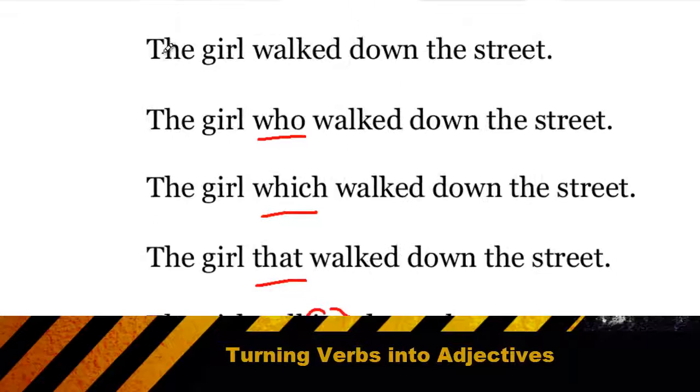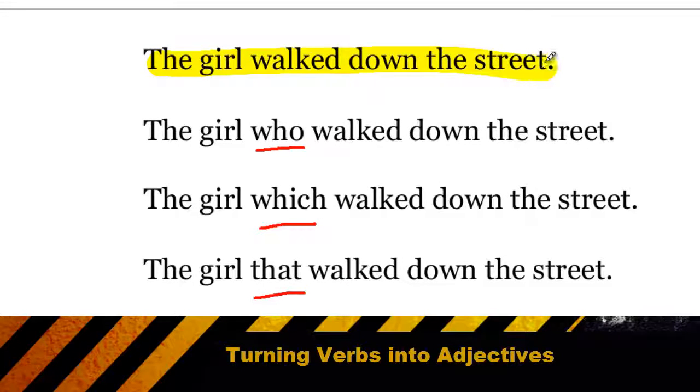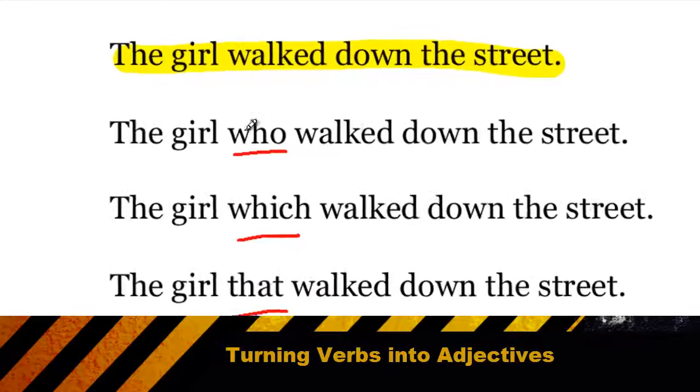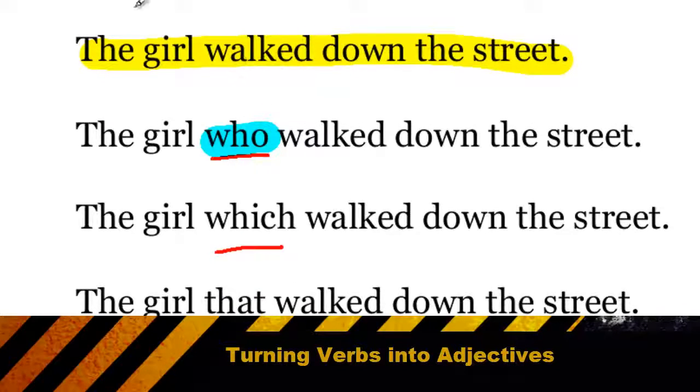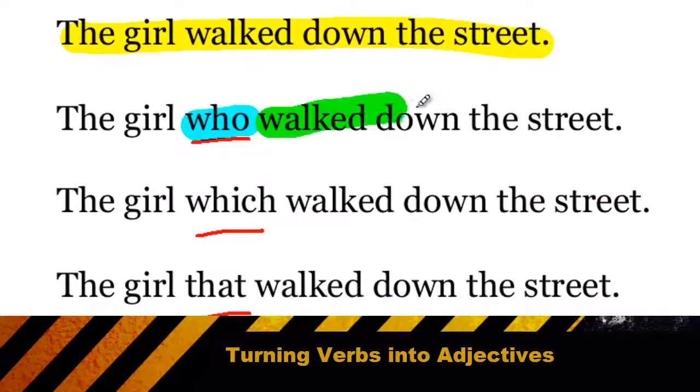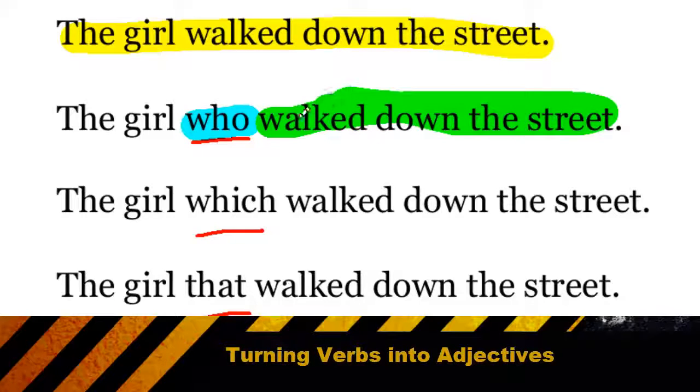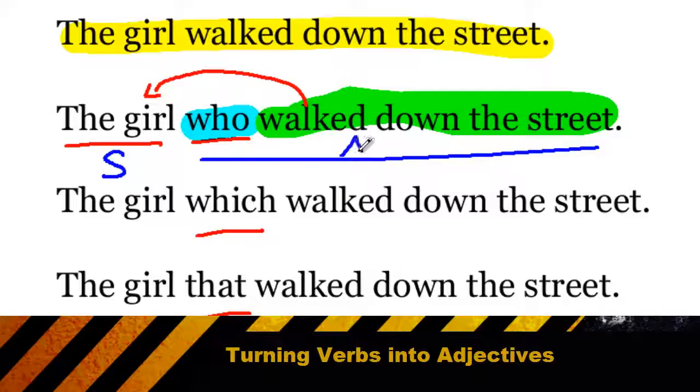So while the sentence, "the girl walked down the street," is a totally fine and complete sentence, when I say the girl who walked down the street, the walk down the street now becomes an adjective phrase designed to simply clarify which girl I'm talking about. So now my sentence has a subject and a very long adjective phrase, but no verb. So I no longer have a complete sentence.